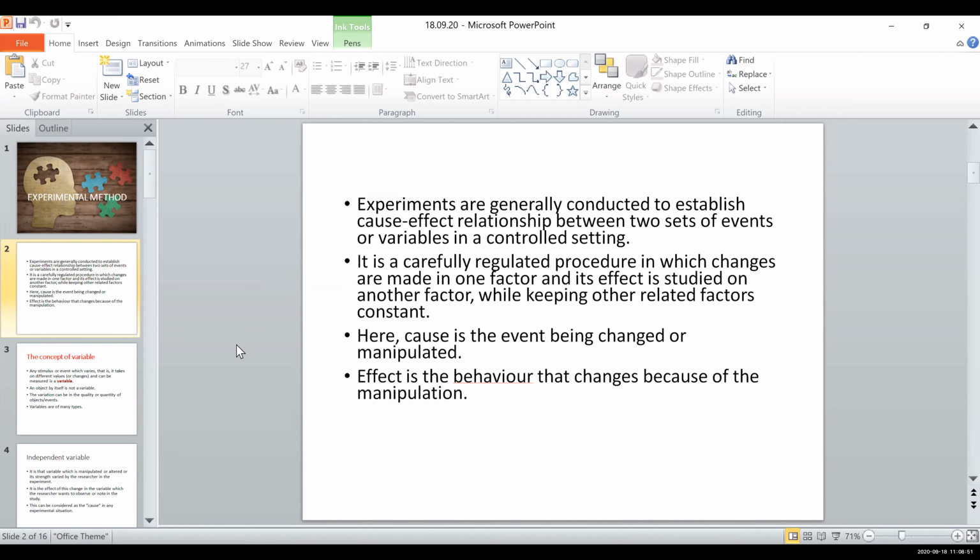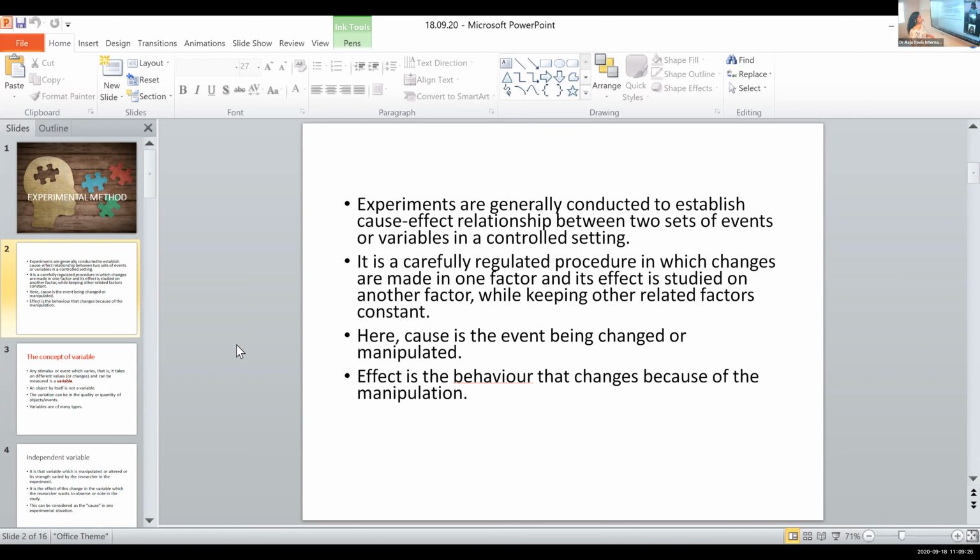So usually experiments happen in a controlled setting, and we have two or more sets of variables or events or psychological processes or behaviors to deal with, and we try to find out the cause-effect relationship between them. That is, we set one thing as a cause and we find what effects it creates. That is what happens in experiments.